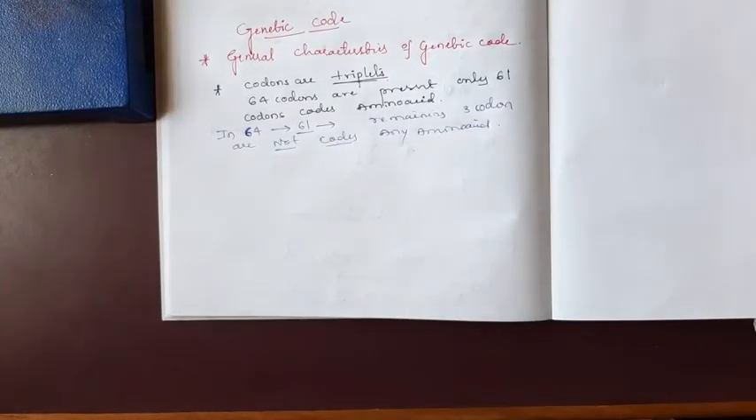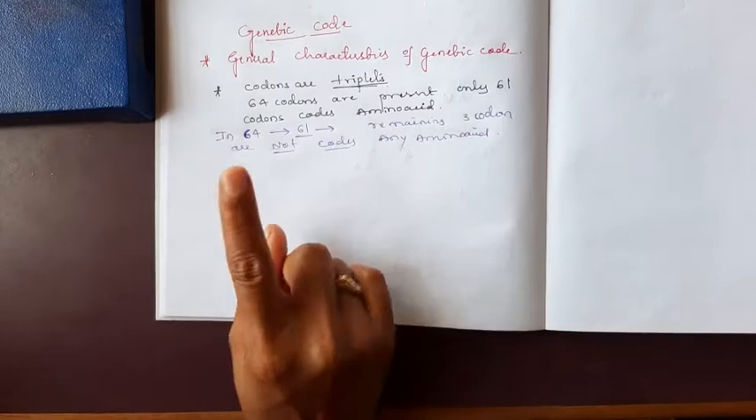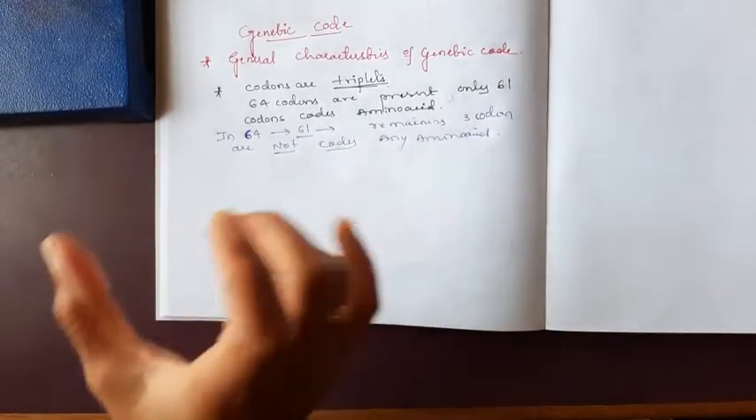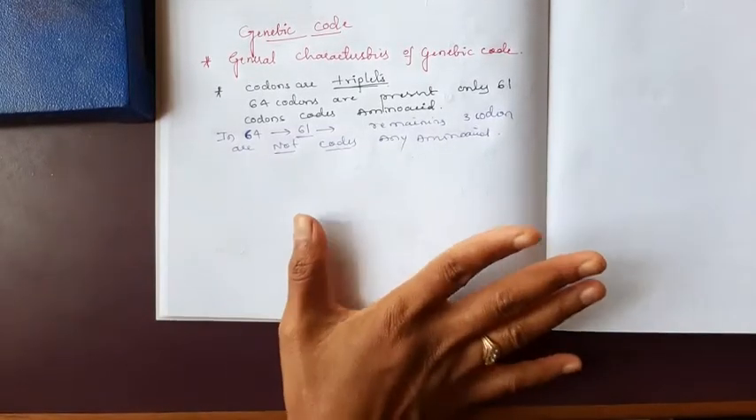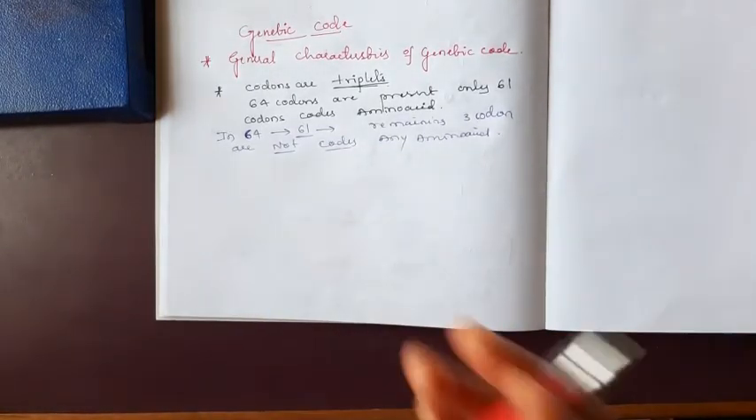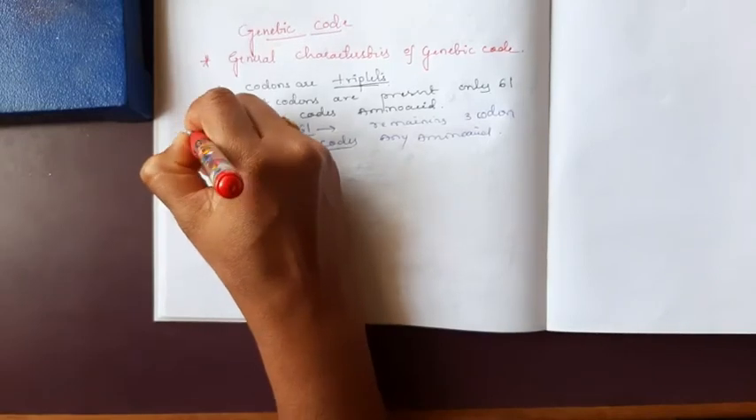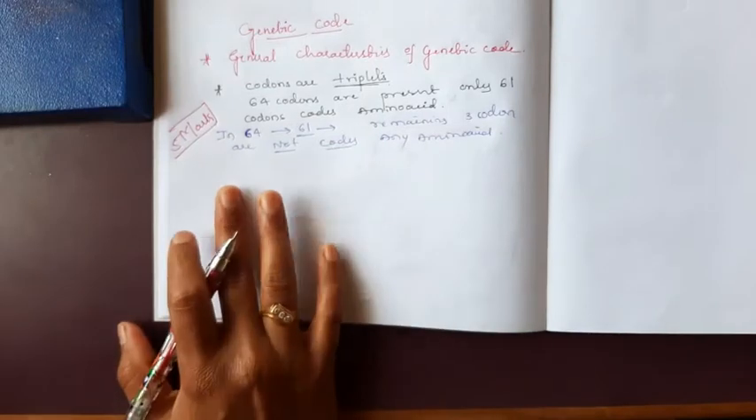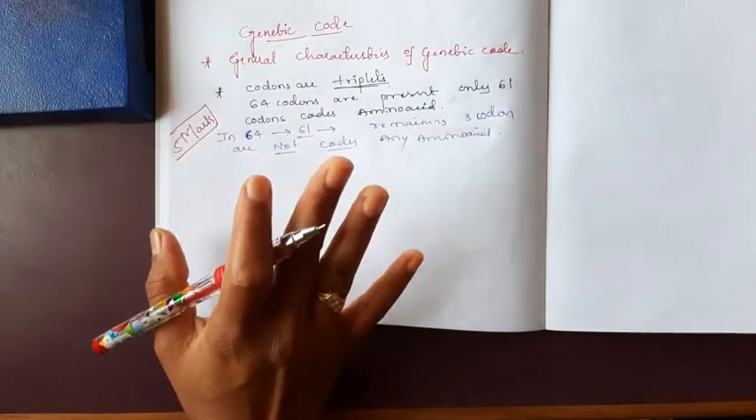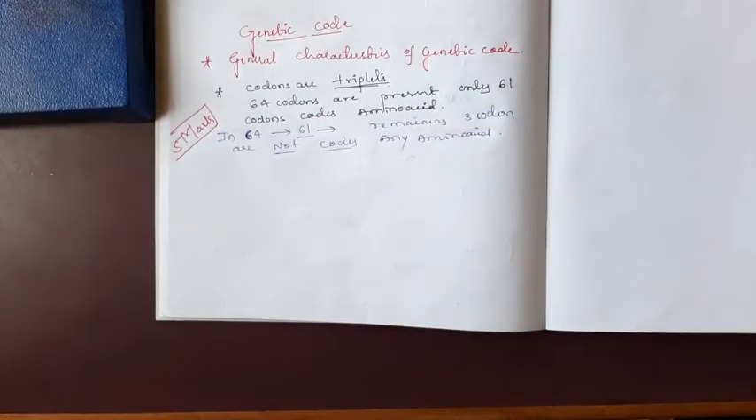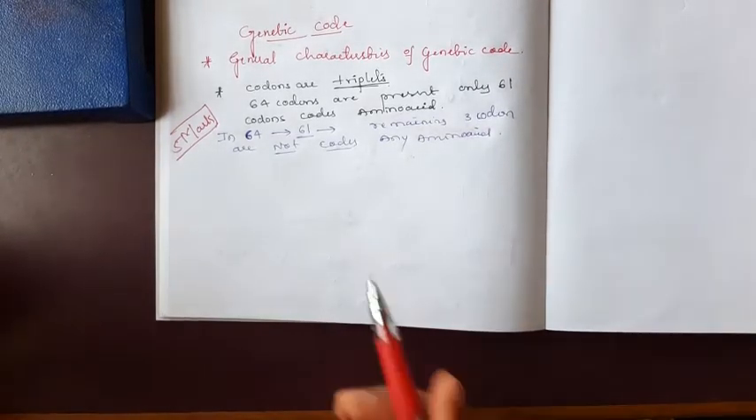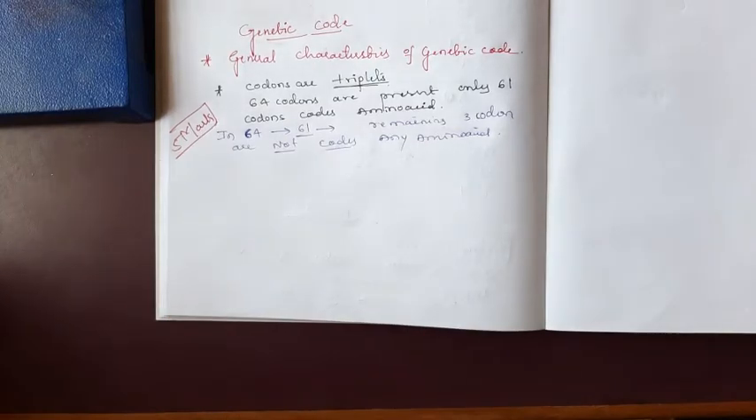Next, the first characteristic feature is that codons are triplets. You have to write the title with explanation. This is very important for the 5 marks question. You can expect this question many times in the final examination. What are the general characteristic features of the genetic code? First one, codons are triplets. Next one, codons show degeneracy.